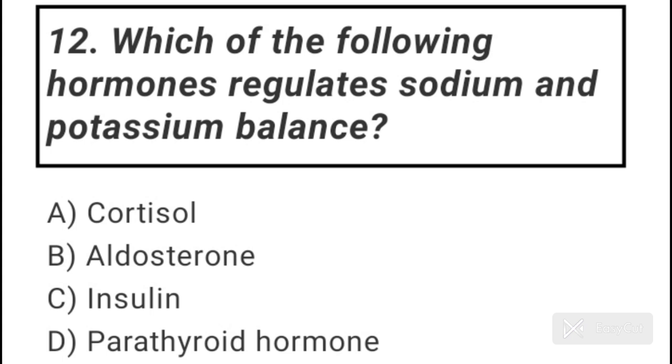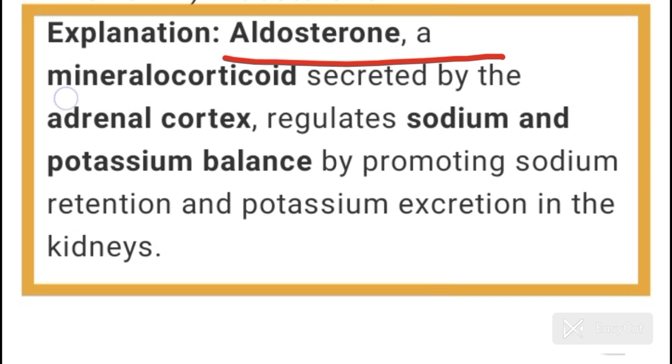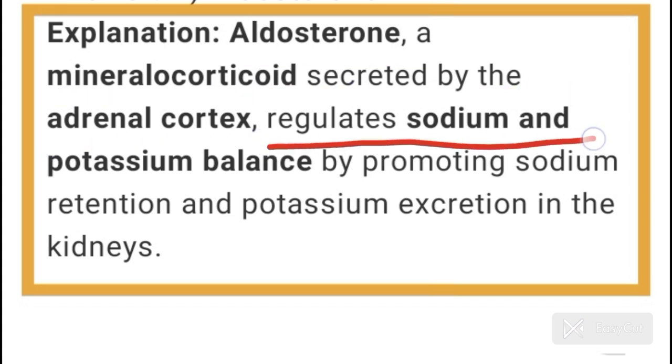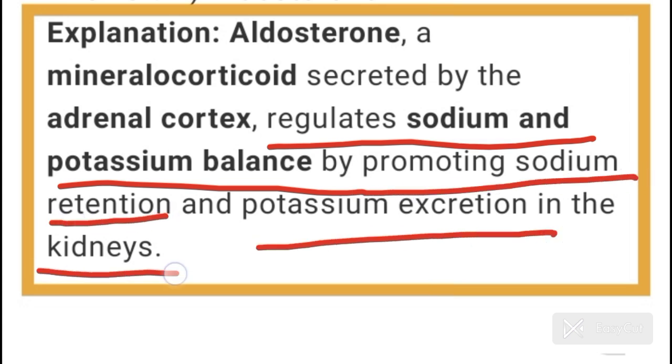Question number 12. Which of the following hormones regulate sodium and potassium balance? Answer is option B. Aldosterone regulates sodium and potassium balance. Aldosterone is a mineralocorticoid secreted by the adrenal cortex. It regulates sodium and potassium balance by promoting sodium retention and potassium excretion in the kidneys.